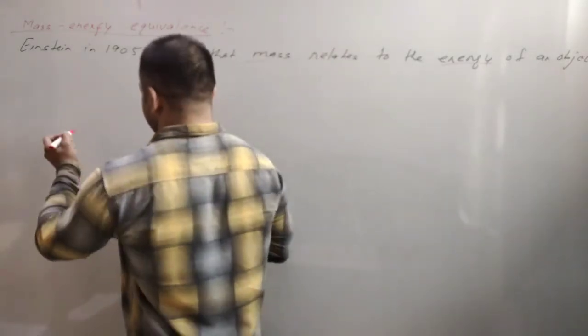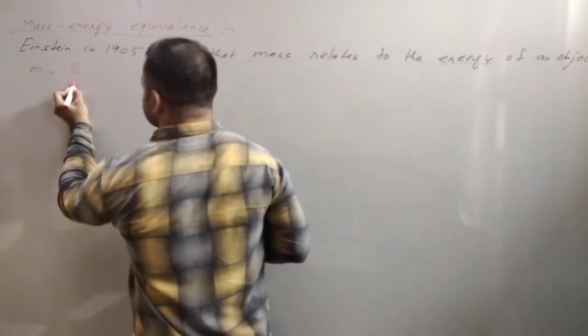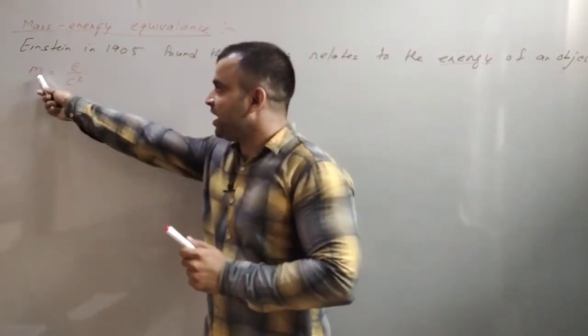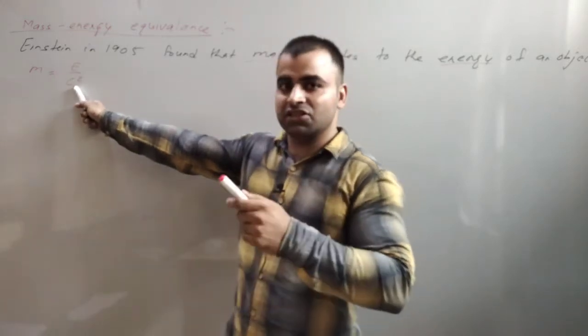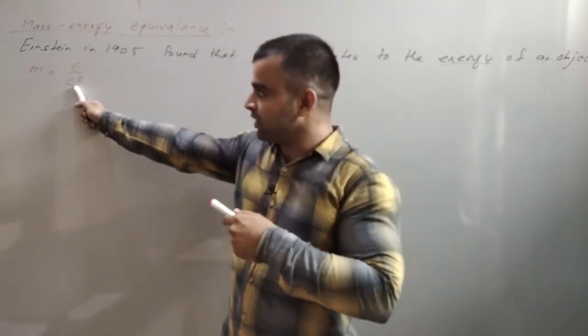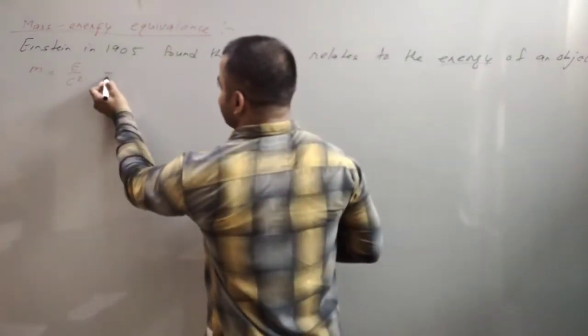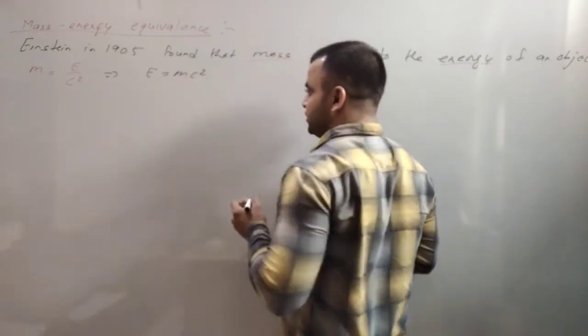That relation was m equals E by c square. Means the increase in mass will be energy by c square, where c is the speed of light. Or you can further write it as E equals mc square.